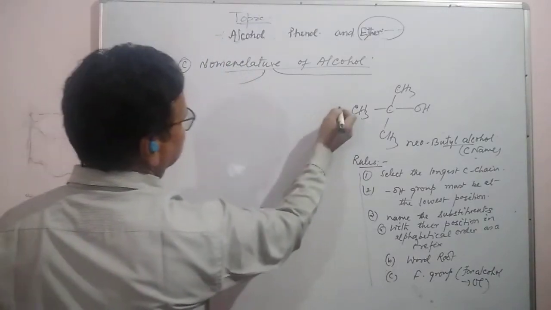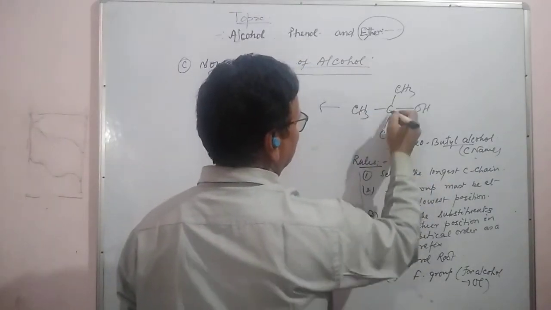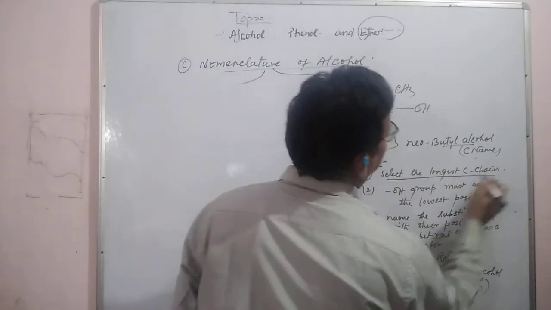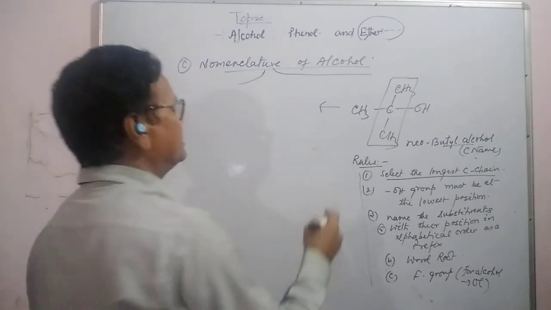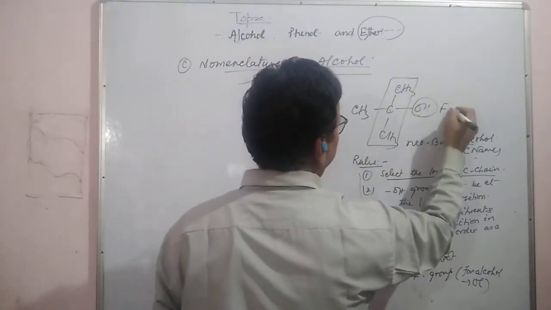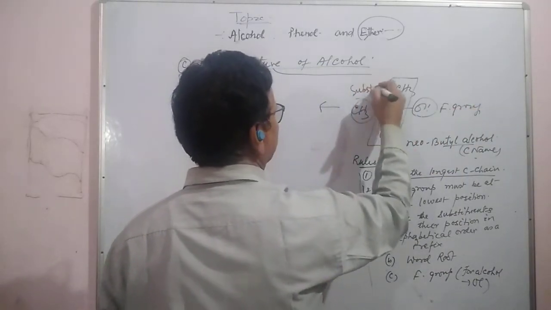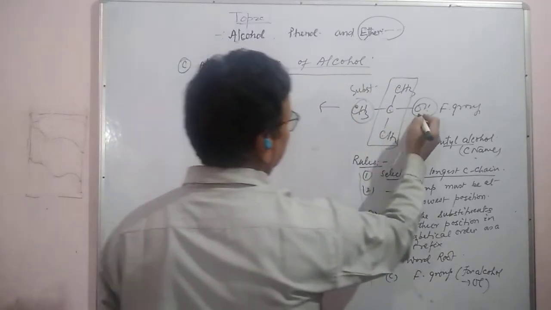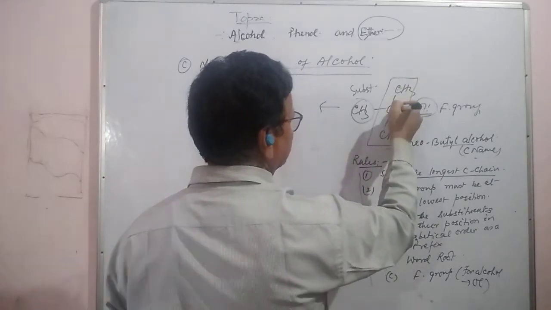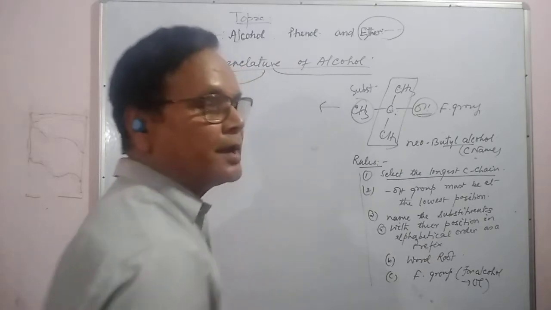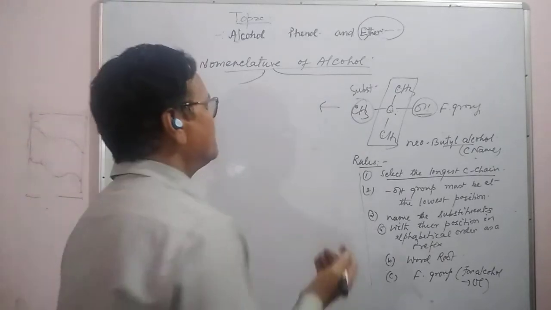What will you call it? We see the chain 1, 2, 3. This will be the chain. And now OH is the functional group, and this is the substituent, and this functional group must be at the lowest position. 1, 2, 3: OH lies at the 2 position from that side. 1, 2, 3: same, at the 2 position. So numbering can be done from either way.